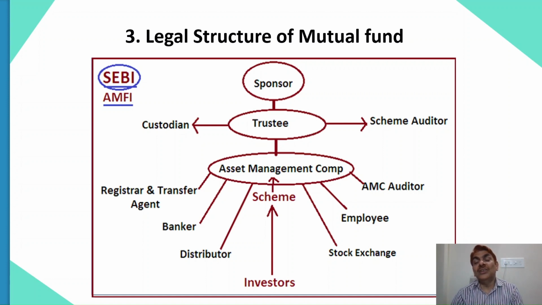Now, whenever they make these investments, they create a portfolio. They invest in different securities. Every portfolio will have different securities. So who holds these securities? These securities are with the custodians, who are appointed by the trustees. Remember, custodians are appointed by the trustee. They hold all the securities. That means securities are not with the asset management company. They do all the accounting part, the valuation part, and the investment part, but they do not hold the assets. Assets remain with the trustee, in the capacity of custodian.